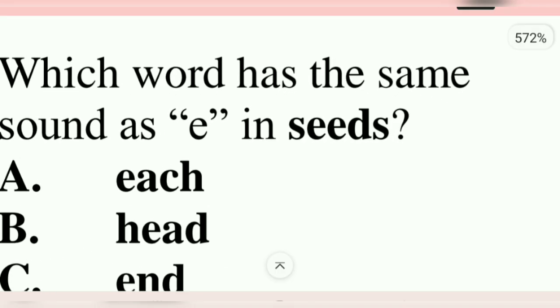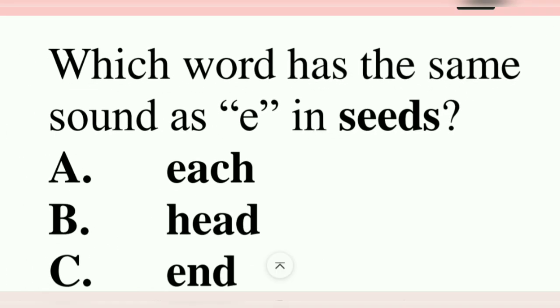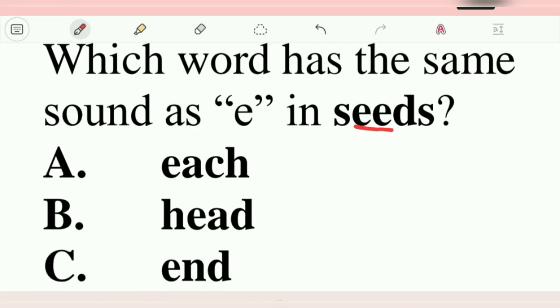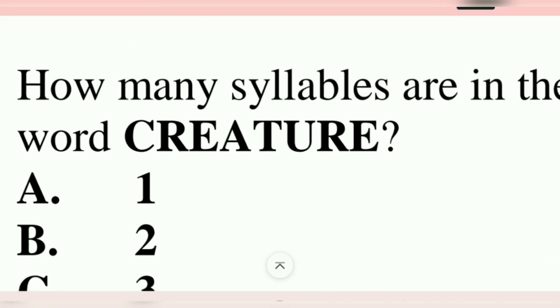Number 9. Which word has the same sound as E in seeds? So long E again. Is it each, head, or end? Each. When two vowels go walking, the first one does the talking, and it says its name. So E is first, and the name of that letter is E. So you hear the long E or double E sound.